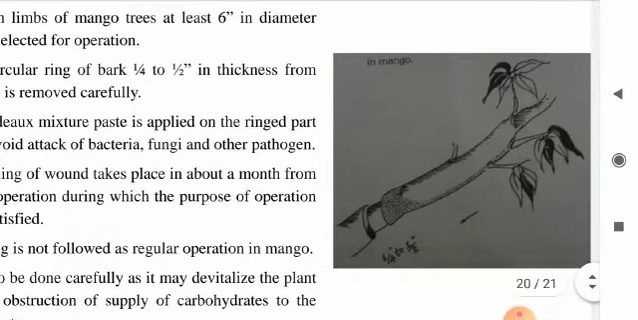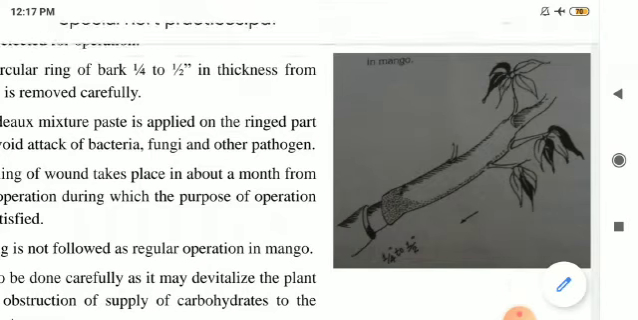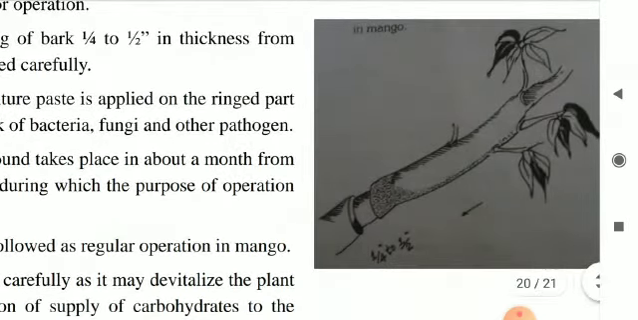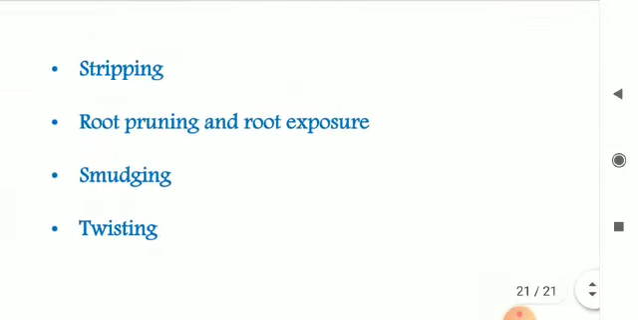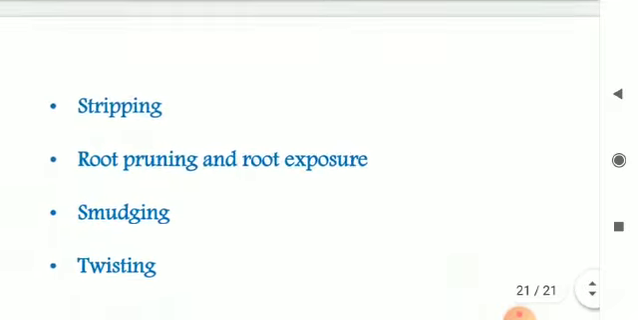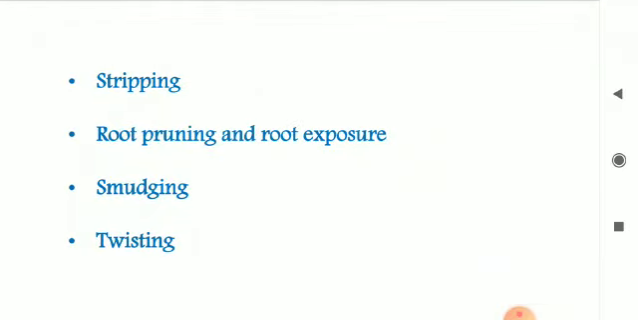Now, you can see the figure in the slide. Here you can see the circular ring of the bark, 1/4 to 1/2 inch, removed carefully from the limb or branch of the mango tree. Now let us move on to the last slide. There are also other special horticultural practices which are followed in fruit crops, that is stripping, root pruning and root exposure, smudging and twisting. So these were the various horticultural practices followed in various fruit crops.